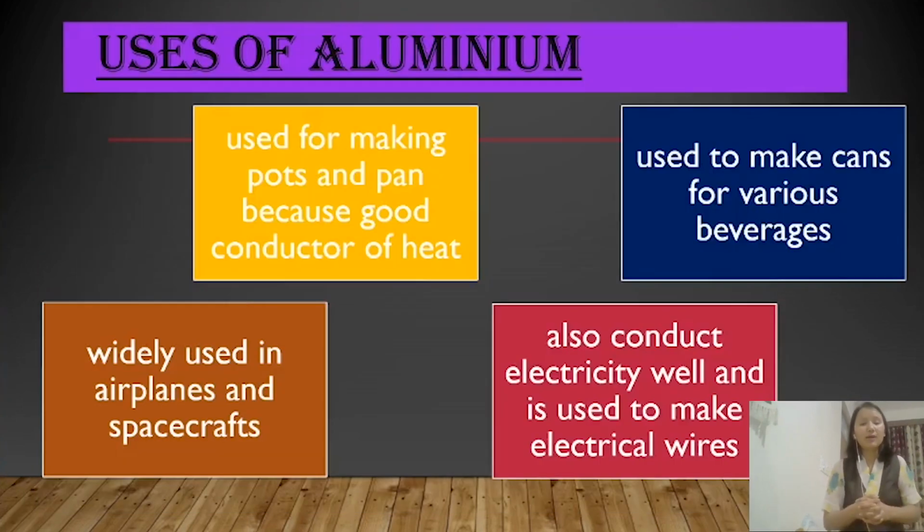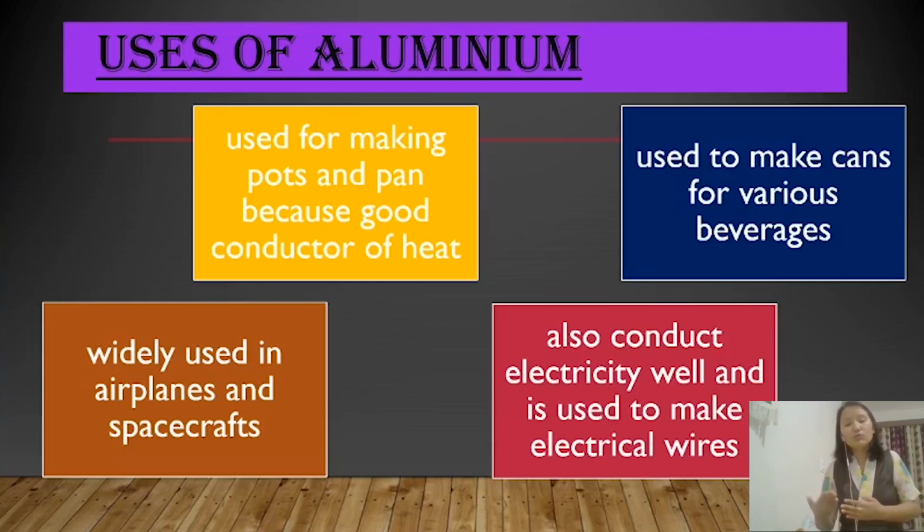Uses of aluminum: aluminum is used for various purposes. Aluminum is used to make utensils like pots and pans because it is a good conductor of heat. Aluminum is also used for making beverage cans like Coca-Cola or Pepsi cans. Aluminum is also used in making airplanes and spacecraft.